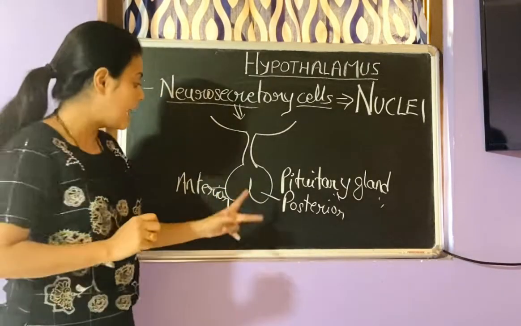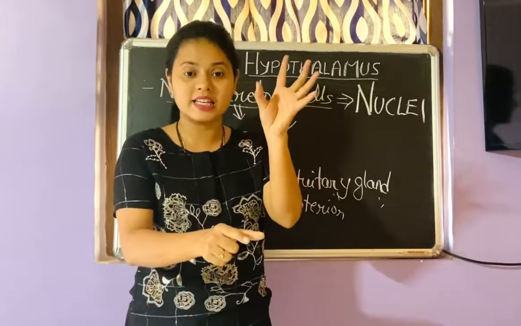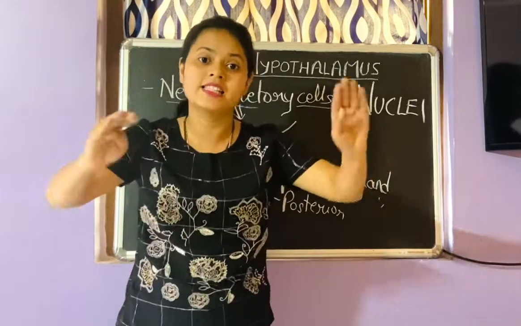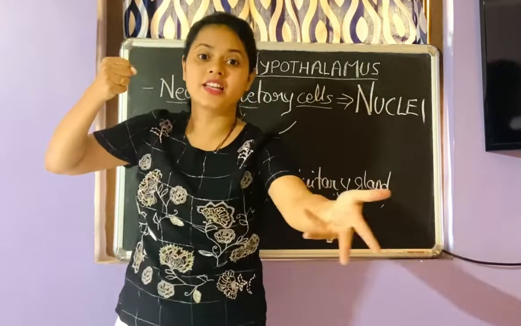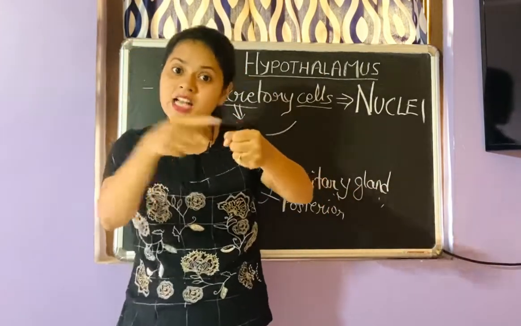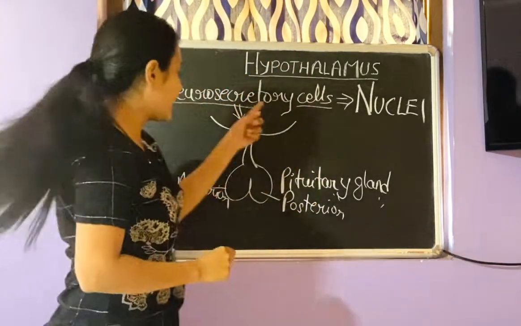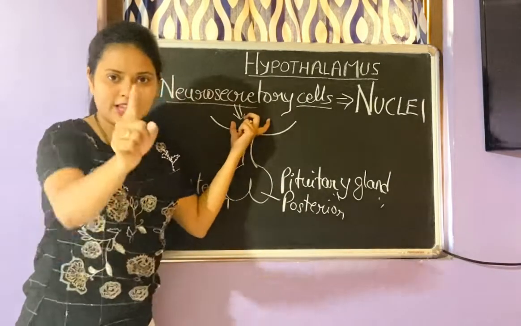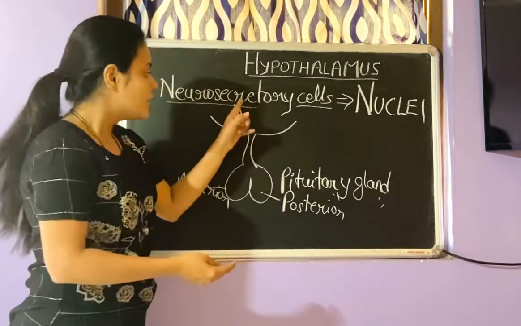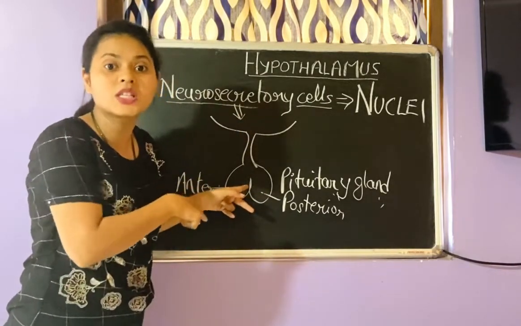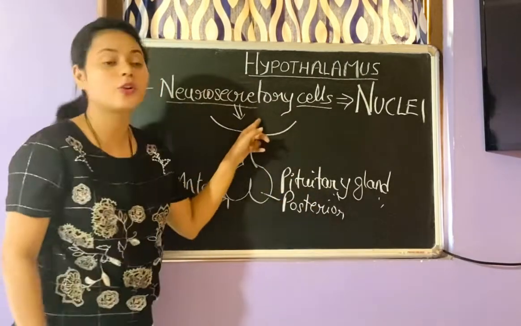Got it? And we say that pituitary gland is a master gland, because whenever the pituitary gland secretes, it affects the other glands, and then the other glands are going to secrete. So it's a master gland which is giving orders to other glands to secrete. But you know that pituitary is under the regulation of hypothalamus. So I can say it is a master of master gland. Or I can say hypothalamus is a father that has two sons, anterior pituitary gland and posterior pituitary gland. The father gives orders to the sons, whether to release something, whether to secrete or not, whatever it is, under the control of the hypothalamus.